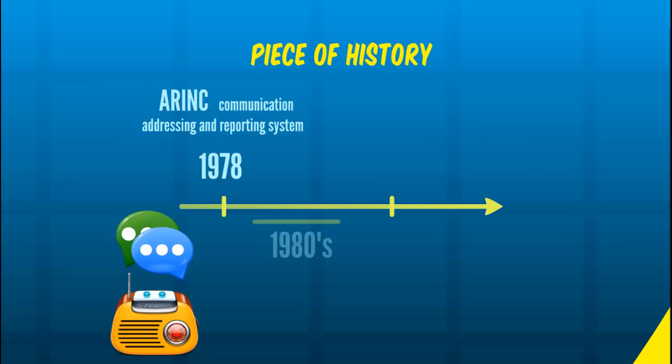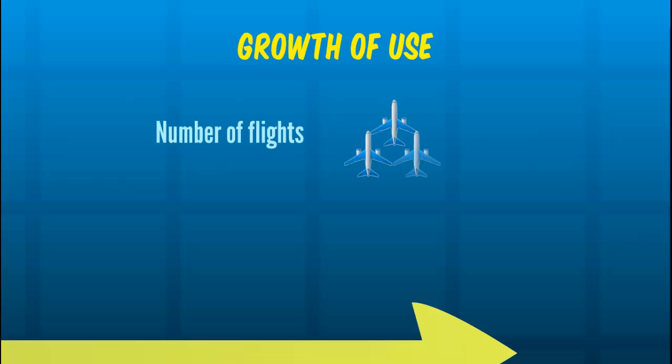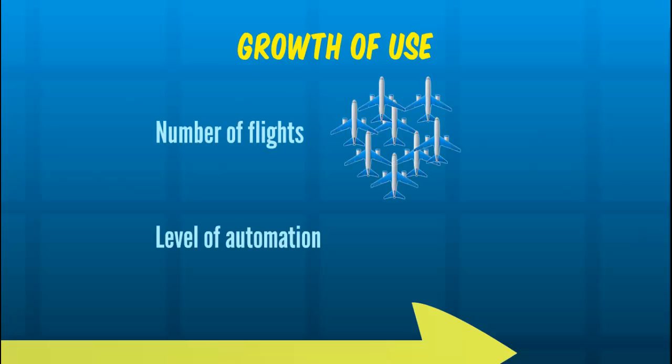But ACARS did not experience widespread use by major airlines until the 1980s, and it was only used for AOC communications. In the beginning of the 1990s, with the appearance of FANS 1A and its posterior generations, FANS 2B, it started to be used for ATC communications in pre-departure clearances. It was not until the middle 90s that it started to be useful for ATC. For example, the full coverage of Europe was completed in 1995. ACARS experiences day by day a growth in its use due to the increasing number of flights and the increasing level of automatization of the aircraft.